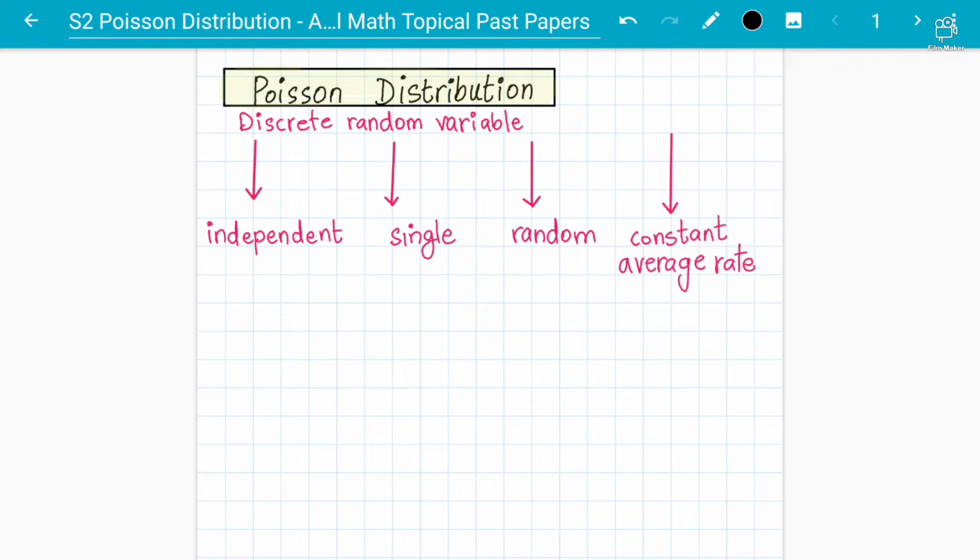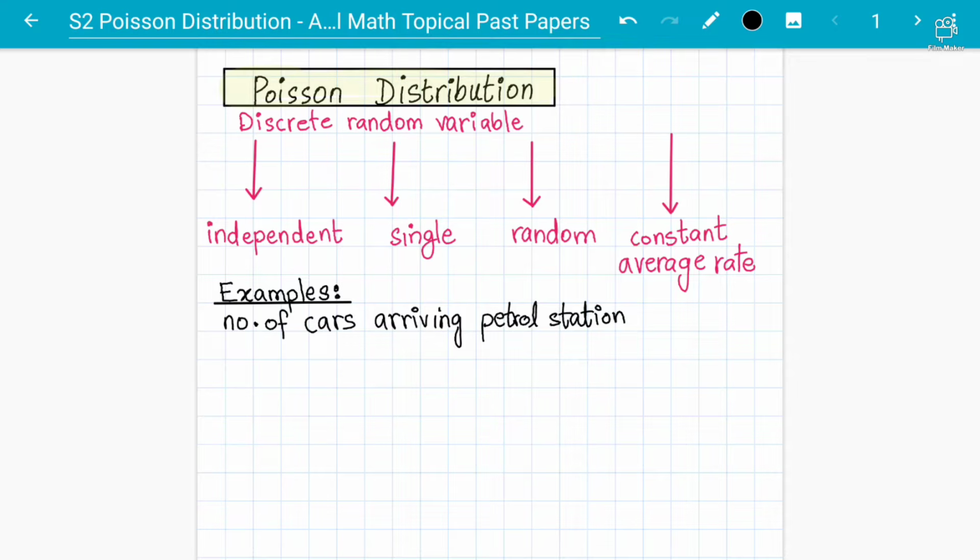Then the next thing is, if we look at some examples, you will understand this chapter better. One example is the number of cars arriving at a petrol station in 10 minutes. In Poisson distribution, you have a time duration as well, a given interval of time or space. The event is how many cars are arriving at the petrol station in 10 minutes.